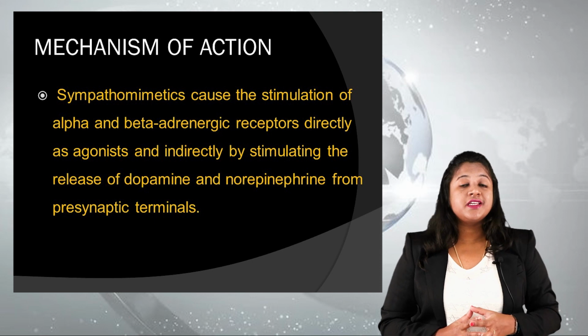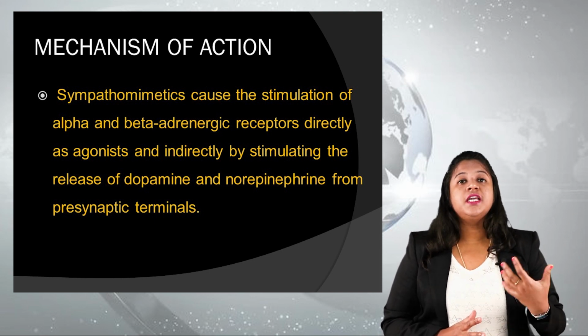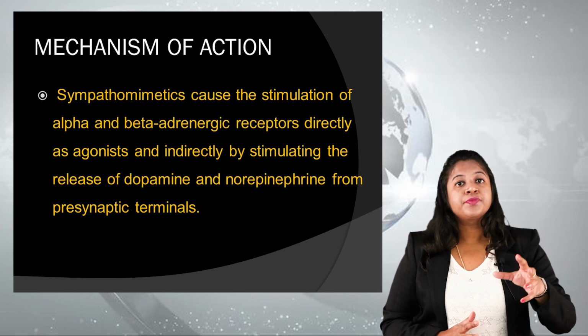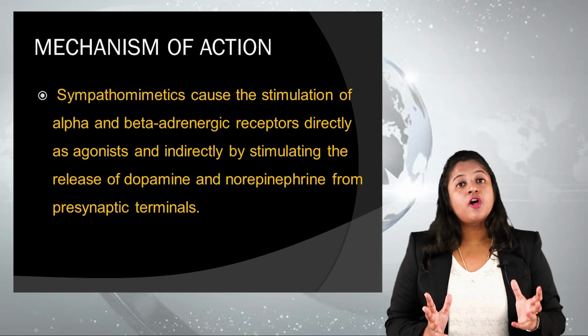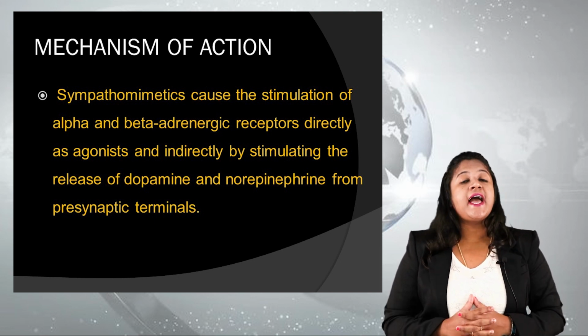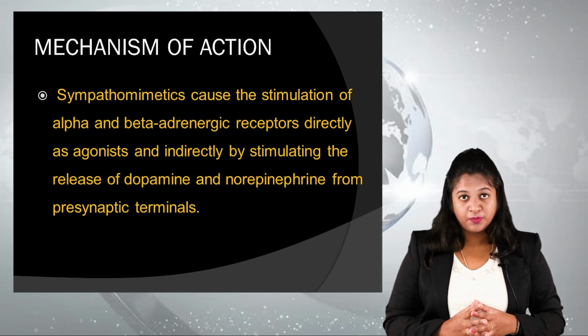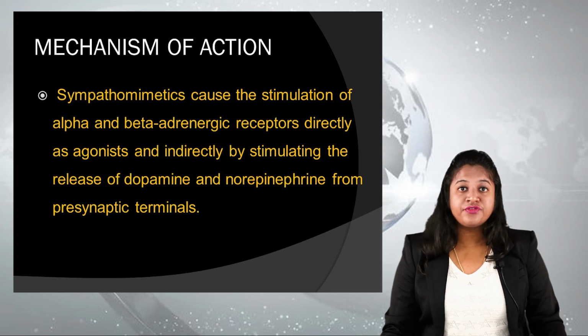And as an indirect action, these sympathomimetic drugs cause the release of neurotransmitters, that is dopamine as well as norepinephrine, from the presynaptic nerve terminals. So that is the action of this group of drugs, directly as well as the indirect mechanism of action.